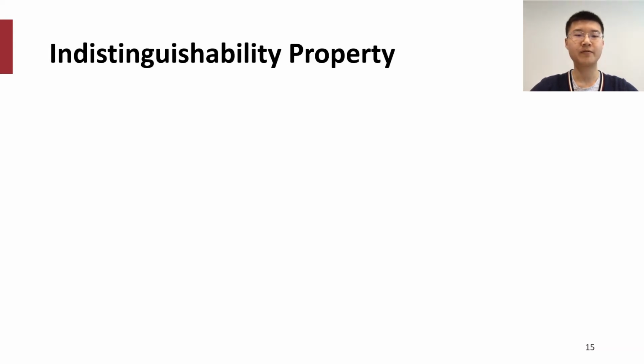We further formalize the security property we want to achieve as the indistinguishability property. I will first introduce the definition of this property in the DAGguise system and then explain how we verify it.